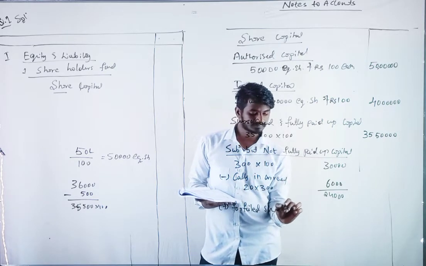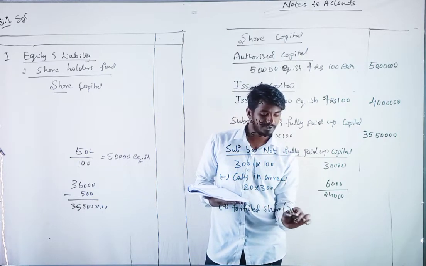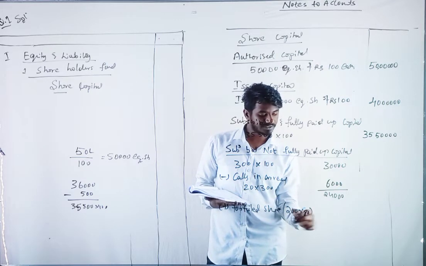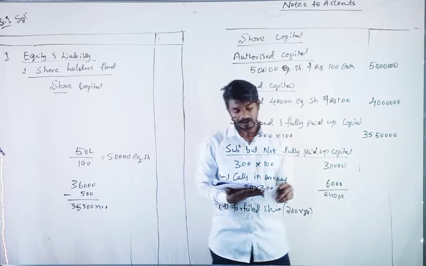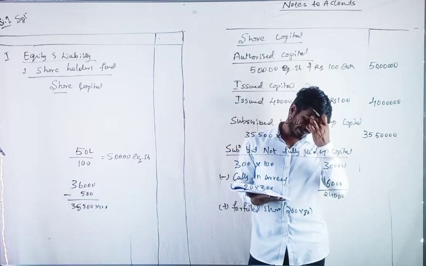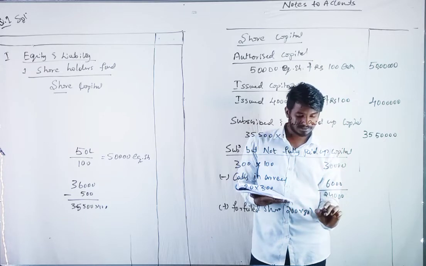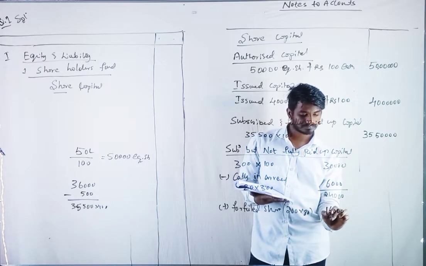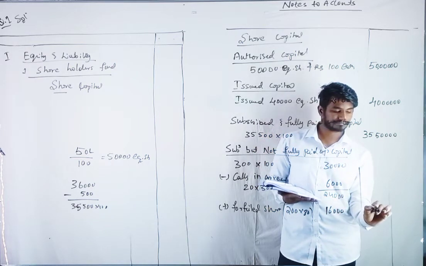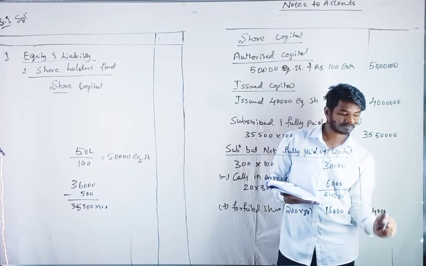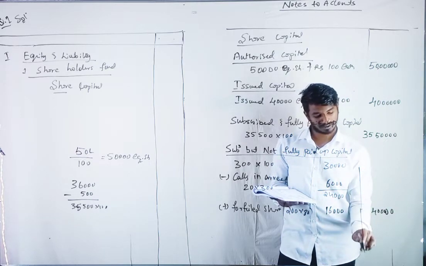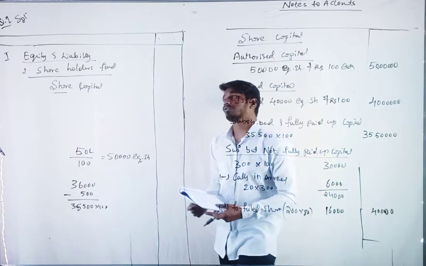How much? 200 shares we are forfeiting. Out of that, how much have we received? 80 rupees we have received, because 20 is in arrears. 200 into 80 is 16,000. Total 40,000 in the outer column. This is your notes to accounts.